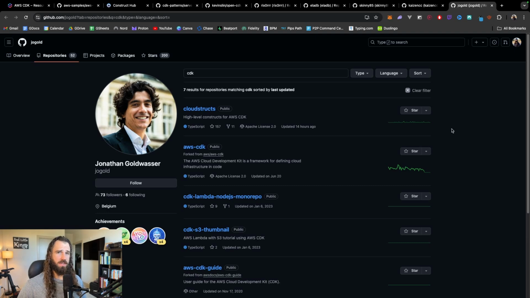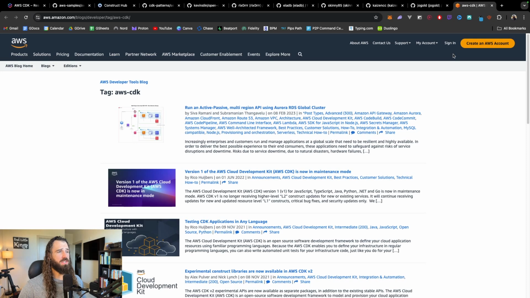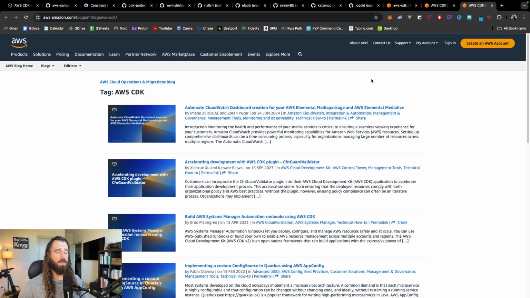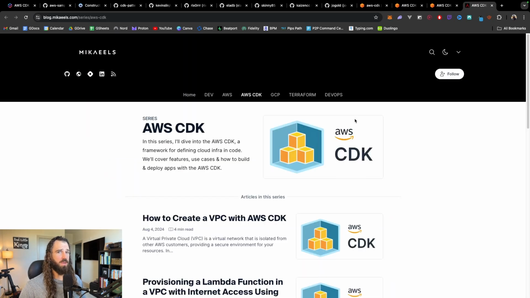Okay, next we're going to jump into some different blogs that I found useful. First up, we have the AWS DevTools blog, the AWS DevOps blog, and the AWS Cloud Operations blog. These are all official AWS blogs that go into great detail on how to build very specific architectures using the CDK. Next, I'll just mention some non-official blogs.